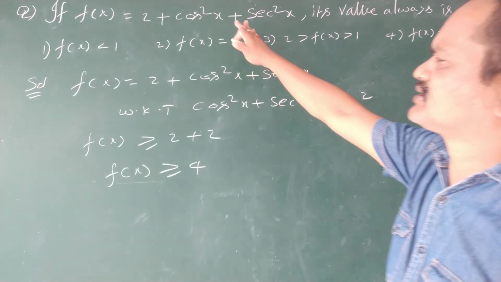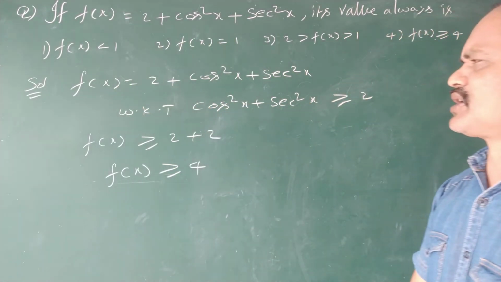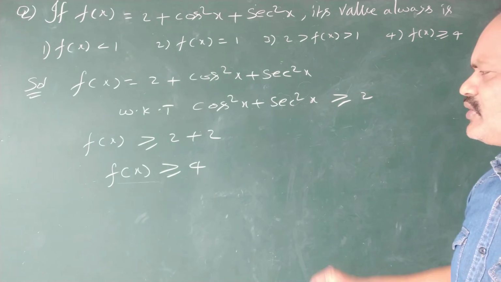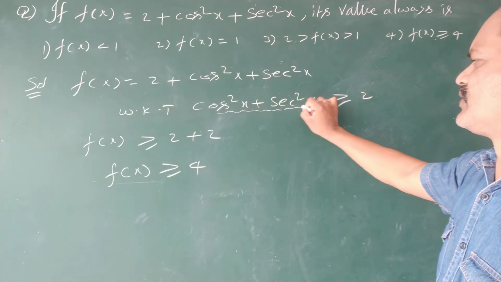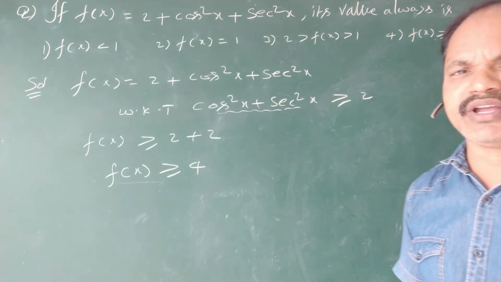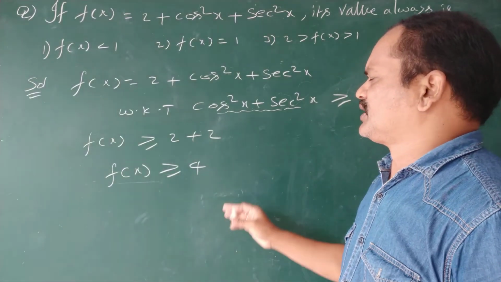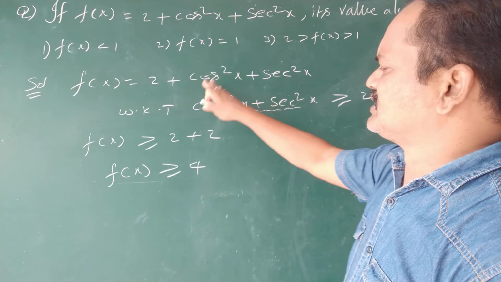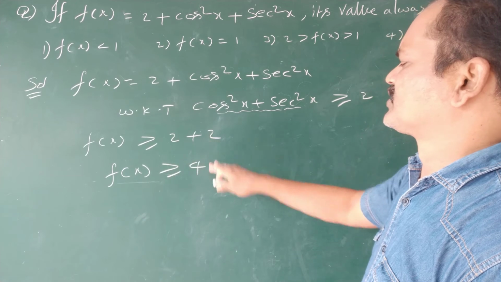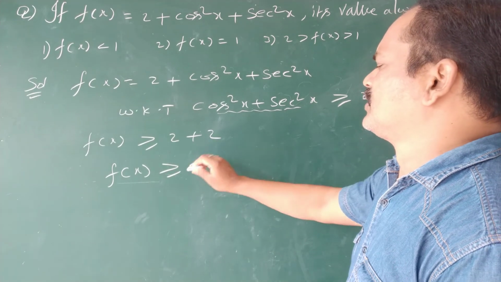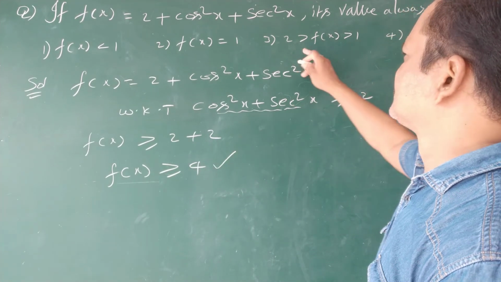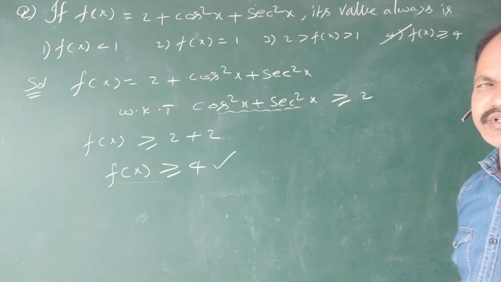So take the function f of x is equal to 2 plus cos square x plus secant square x. We know that cos square x plus secant square x is greater than or equal to 2 according to AM is greater than or equal to GM. That's why f of x is greater than or equal to 2 plus 2. That's why the minimum value of f of x is 4. That is in the fourth option. So the fourth option is the right answer for this question.